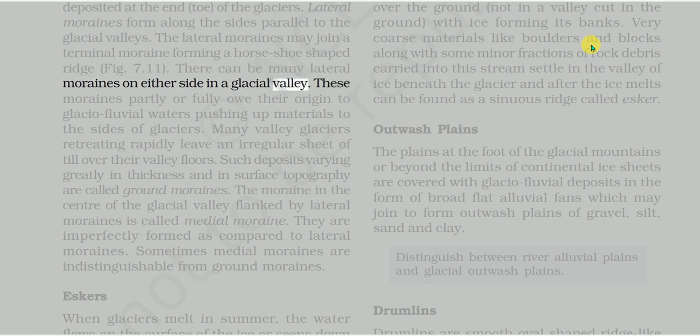These moraines partly or fully owe their origin to glaciofluvial waters pushing up materials to the sides of glaciers. Many valley glaciers retreating rapidly leave an irregular sheet of till over their valley floors. Such deposits, varying greatly in thickness and in surface topography, are called ground moraines.